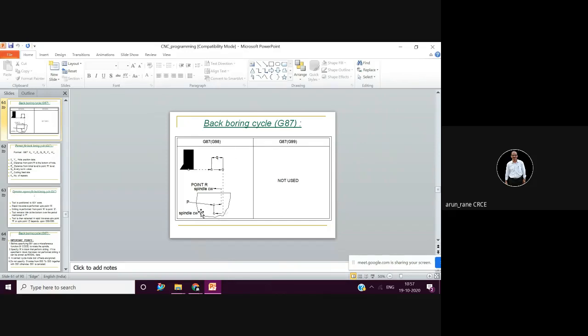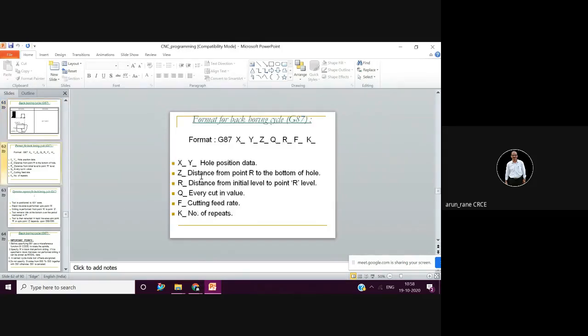The accident happens because the people do not understand whether they are rotating in clockwise direction or counterclockwise direction. That is one thing. Second thing is people get confused with the retraction of the tool. First is rotation, and second thing is retraction. Instead of retraction in this direction, if you retract in another direction, then again the boring bar will hit the bore and accident will happen. Either the boring bar will break, or your bore will get damaged. So you can very easily skip this G87.